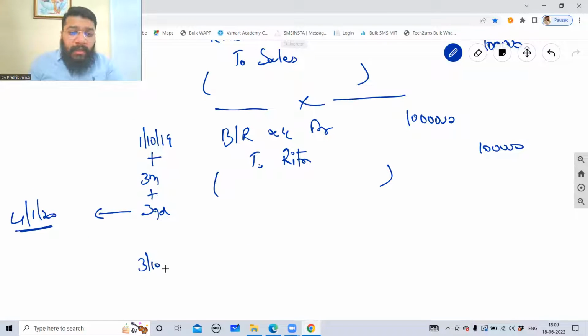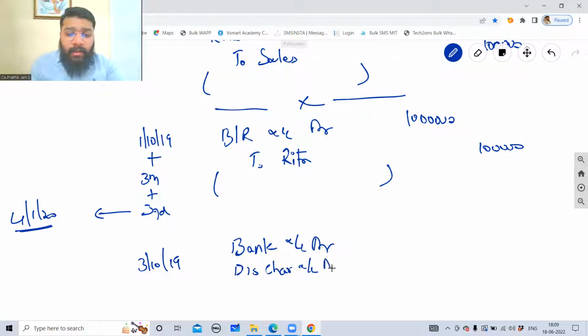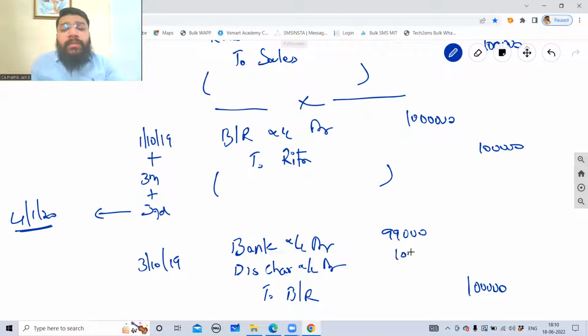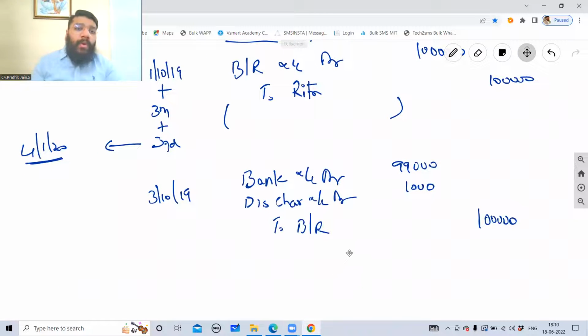So on 3/10/2019, the bill is out of my hand and we're receiving money against it. So bank account debit, discounting charges account debit, to bills receivable. 1 lakh worth of asset is going out. 1 lakh worth of bills receivable is going out. And in return, how much are we receiving? 99,000 rupees. So the balance 1,000 which we have not received is the discounting charges. Okay, not okay?